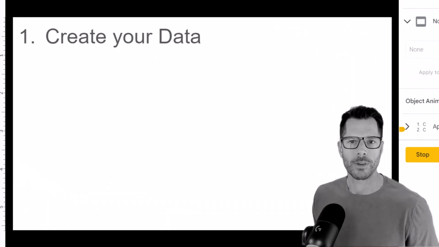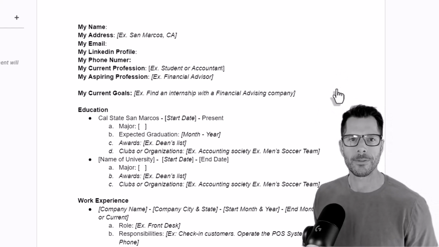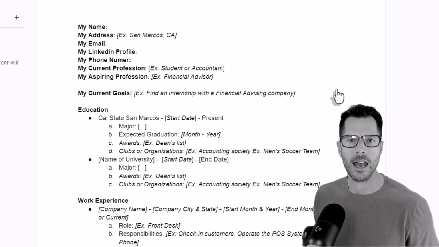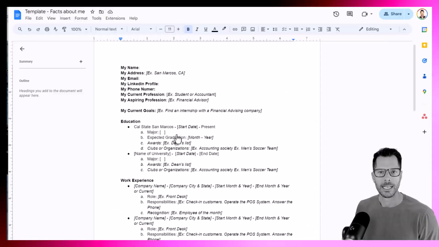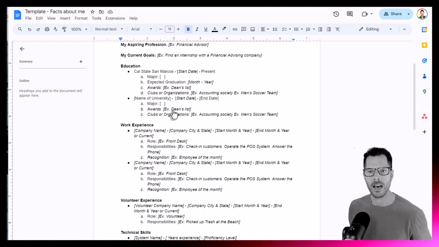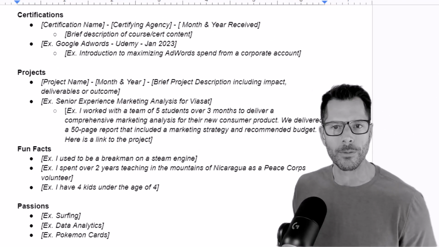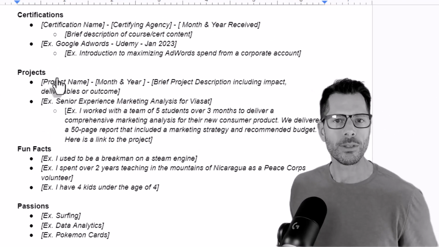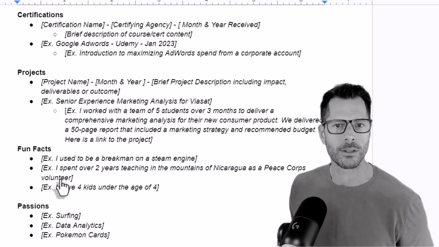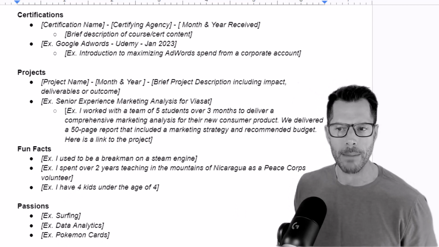So I have created a template of all the information you need to fill out to tell the AI bot about yourself. Simple stuff, my name, address, all that stuff. Education, it looks like a resume, but it's not. Anything else that helps tell somebody about yourself, I want it in here, but use my template so it's formatted so the bot can understand. You have a section, fun facts, it will know and remember those.